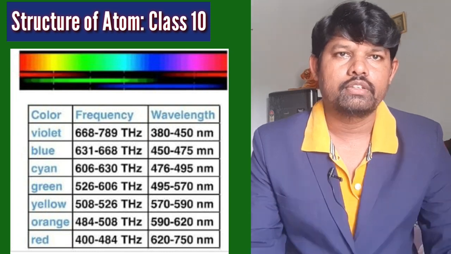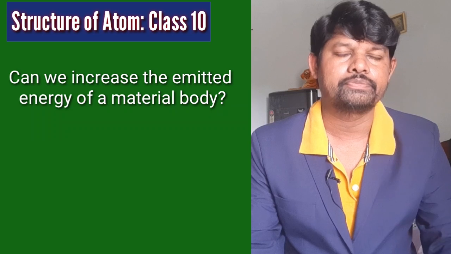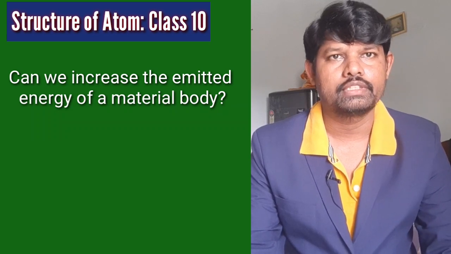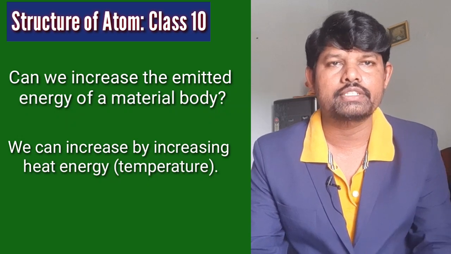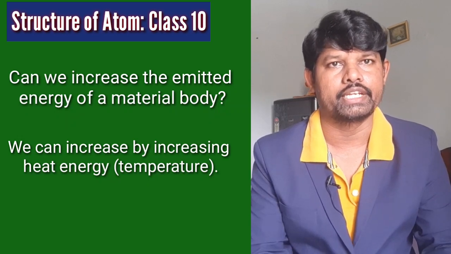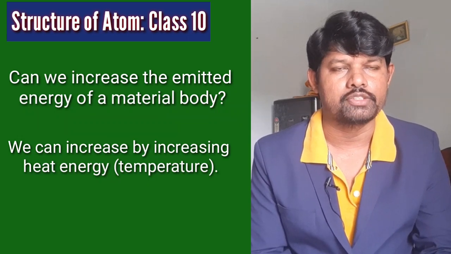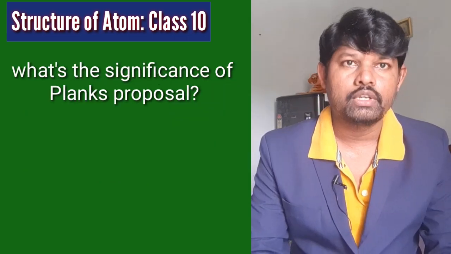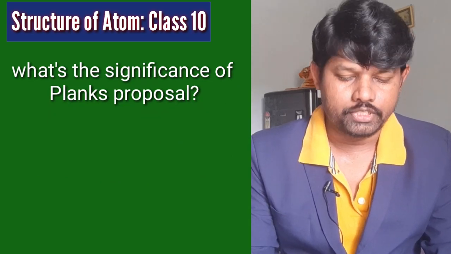Can we increase the energy emitted by a material body? We can increase the energy of the material body by supplying heat energy. If you increase the heat energy, the emitted energy also increases. What is the significance of Planck's proposal? See the textbook.